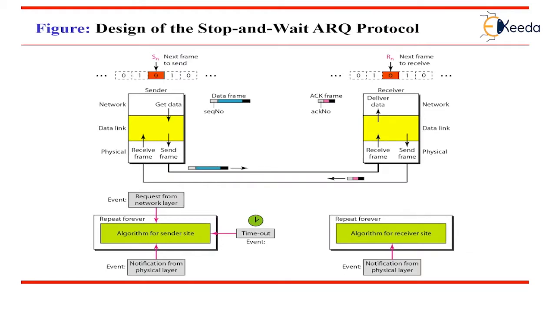To detect and correct corrupted frames, we need to add redundancy bits to our data frame. When a frame arrives at the receiver side, it is checked, and if it is corrupted, it is silently discarded, or it is not received by the receiver. The detection of errors in this protocol is manifested by the silence of the receiver. Lost frames are more difficult to handle than corrupted ones.